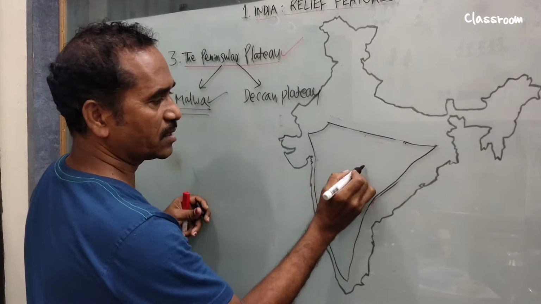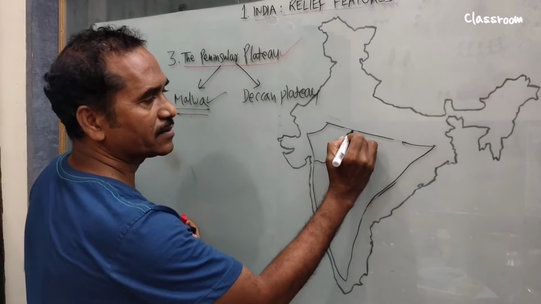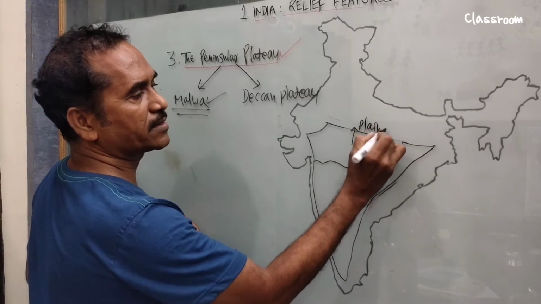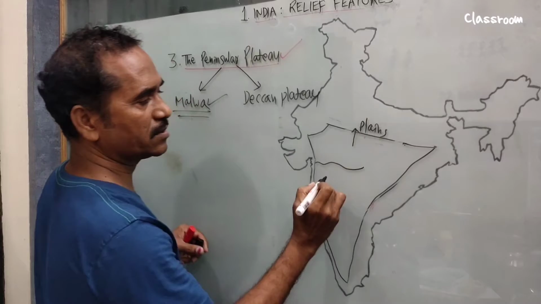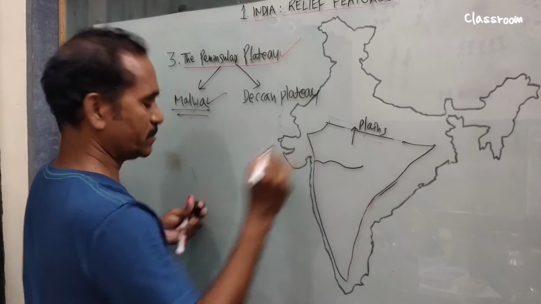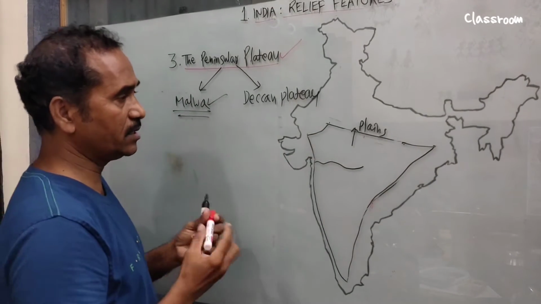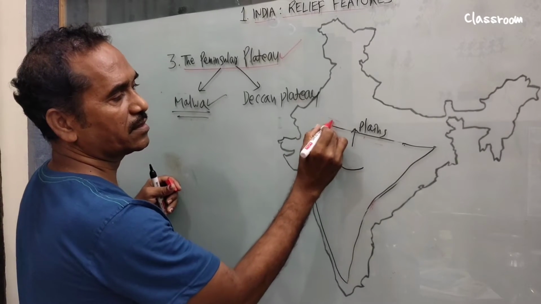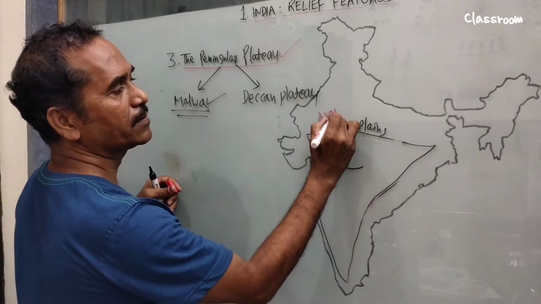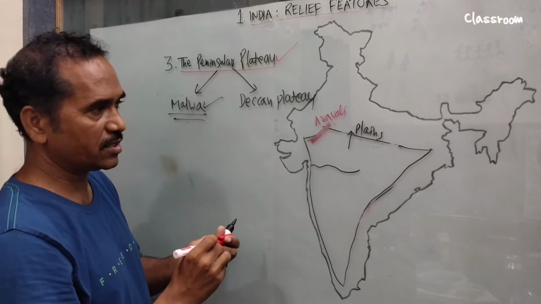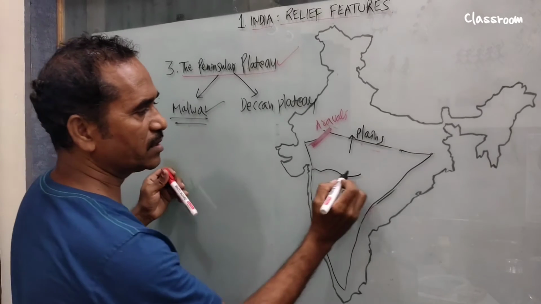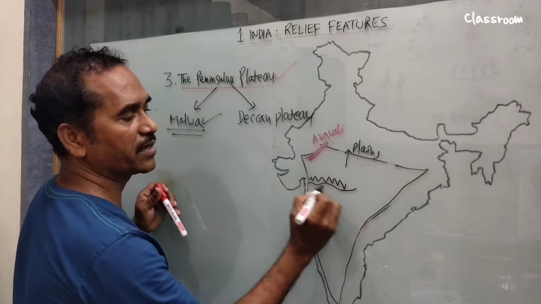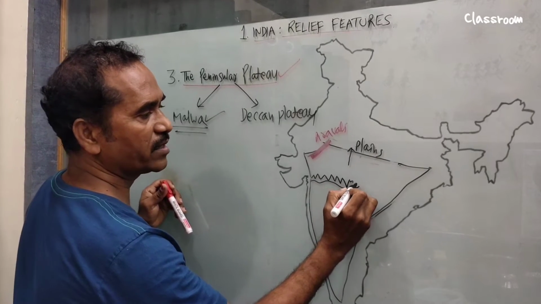See, so it is Narmada river. To the north, what do you find? We find plain, Ganga plains. To the north, Ganga plains. To the northwest, we see the Aravali mountains. Here, this part. Northwest, it is Aravali range, and to the south already we know it is Narmada, and above Narmada we find Vindhya range. To the south it is Vindhya range.